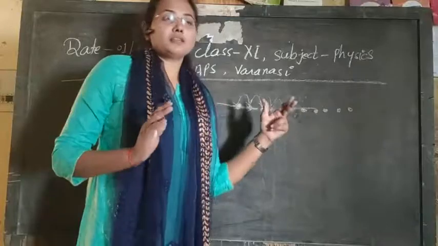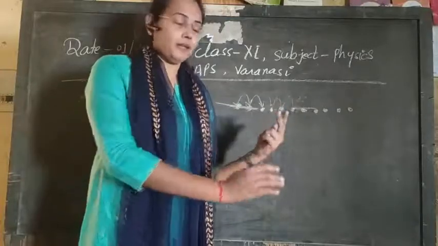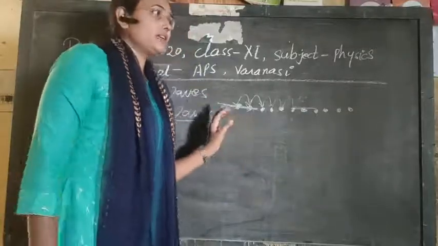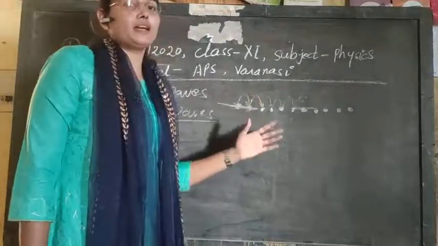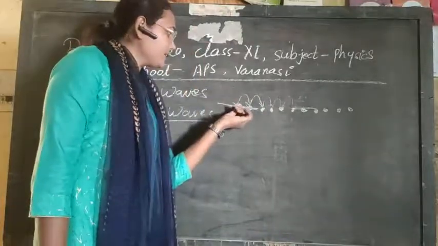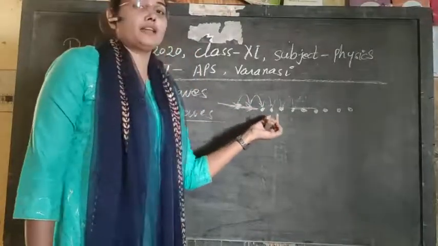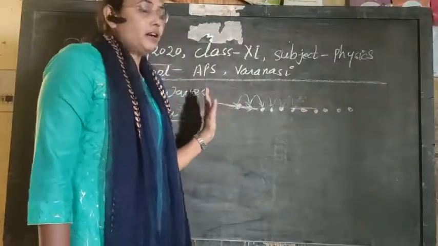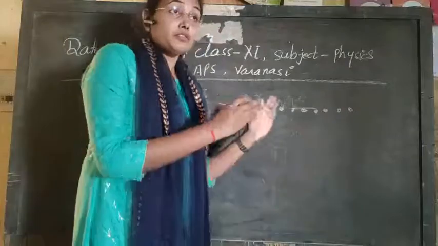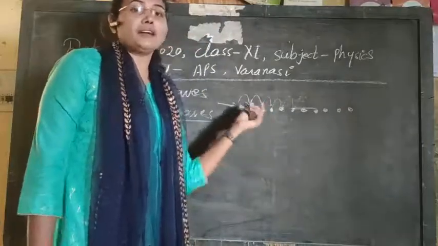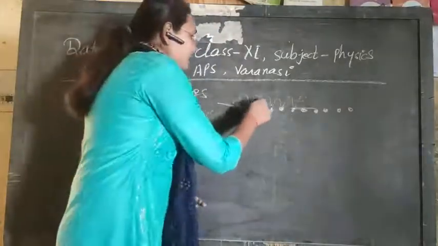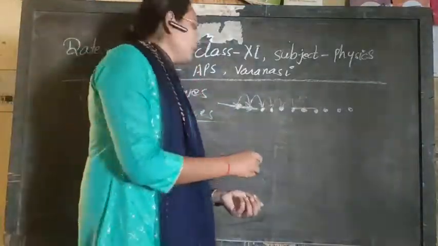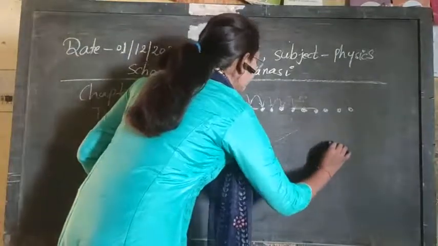If there are systems with arrays of particles, solids or liquids, and the particles are oscillating, they transfer their energy to their adjacent, neighboring particles, and in this way energy is transferred. If you see the locus of that transfer of energy, it appears just like a wave.